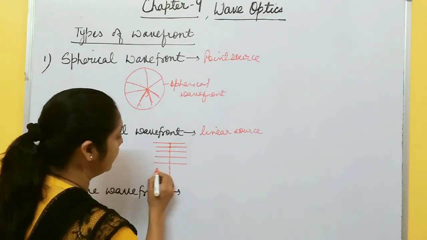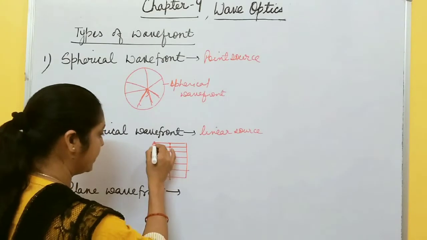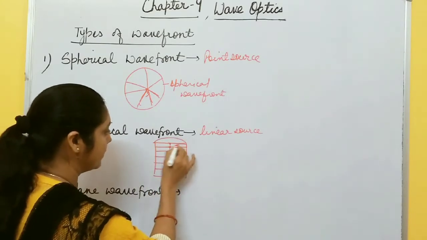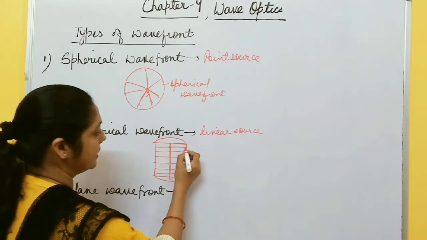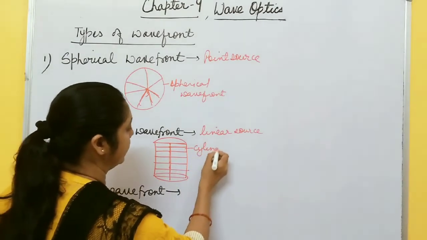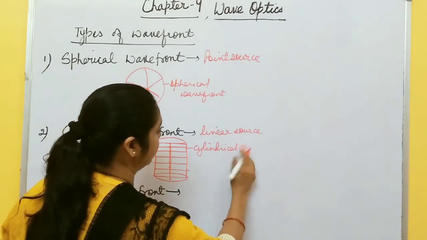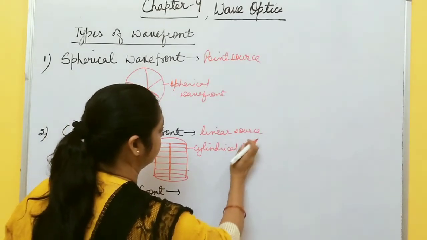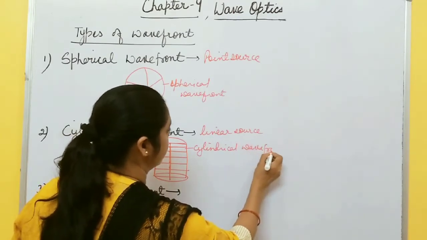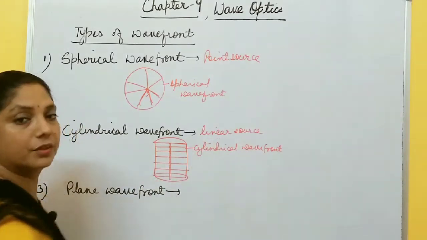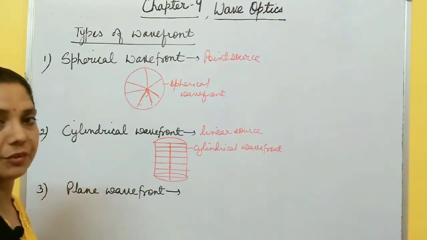When you join all these points which are vibrating in the same phase, you get one cylindrical wave front. So this is a cylindrical wave front in case of a linear source. So a cylindrical wave front is formed if the source is linear. Now the plane wave front.